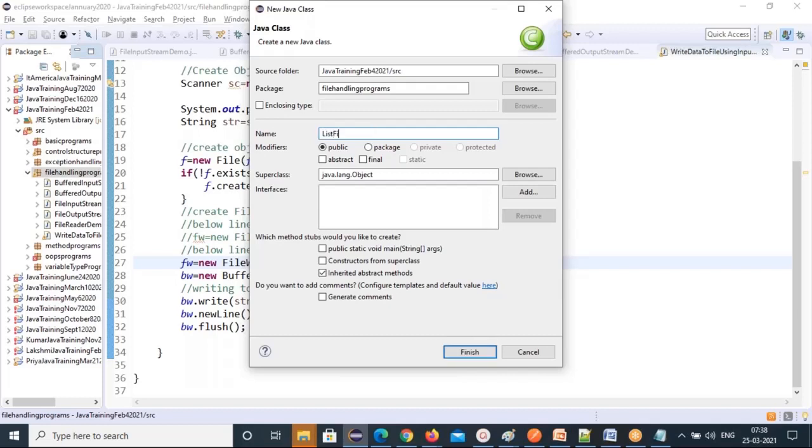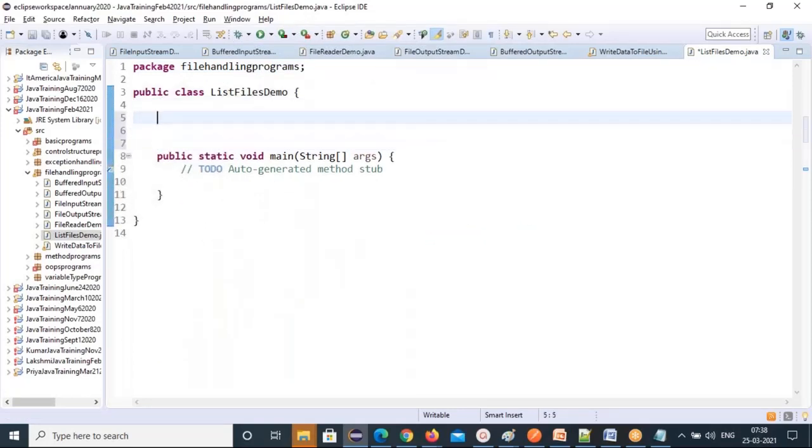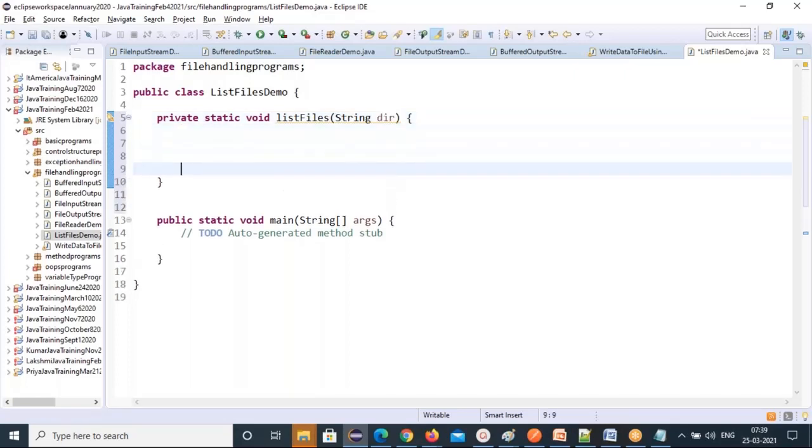So, list files demo. I'm taking the main method, and this is the program I'm writing, one reusable method you can use anywhere. It's a private static void listFiles, but here you have to give a string directory. You give the directory for this method, and it will list all the files and subfolders in this directory. So what are all the files available in this directory? It will list them out for us, and I can filter them however you want.